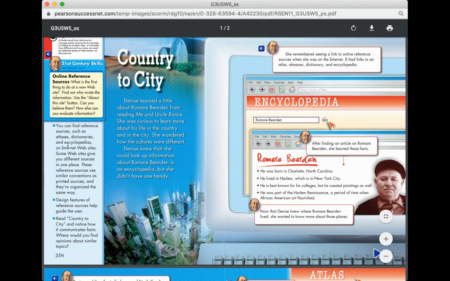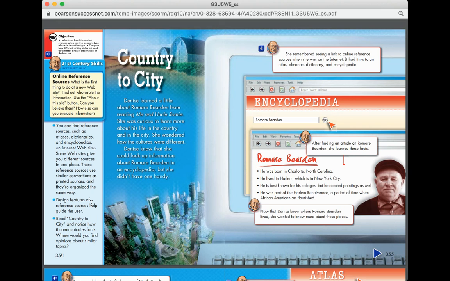So we can find reference sources such as atlases, dictionaries, and encyclopedias on the internet, on websites. Some websites give you different sources in one place. These reference sources use similar conventions as printed sources, and they're organized the same way. They have design features of reference sources, and they help guide the user.